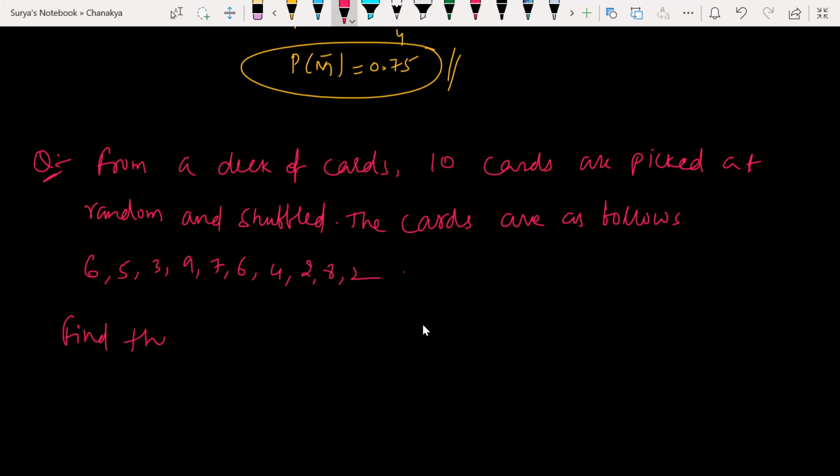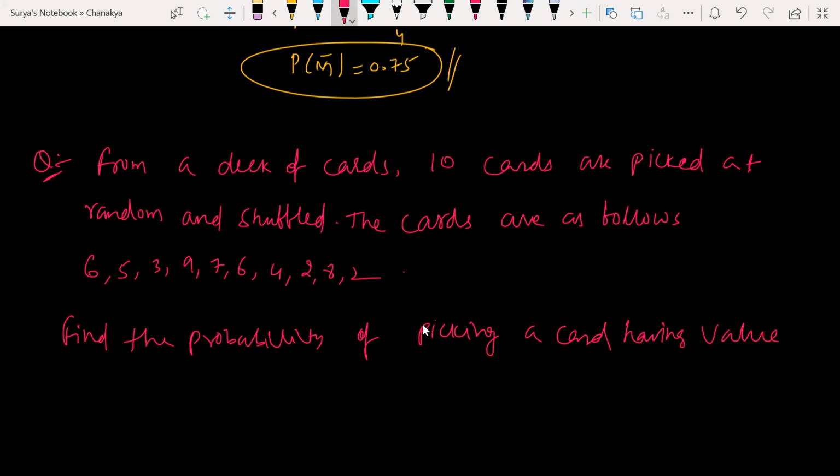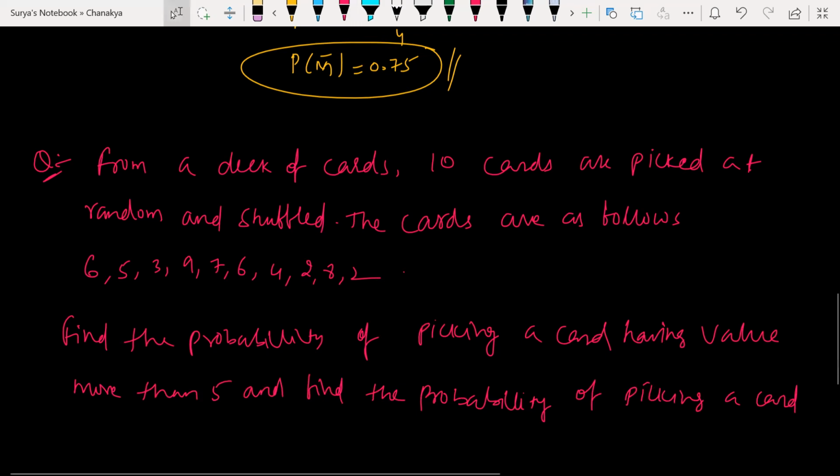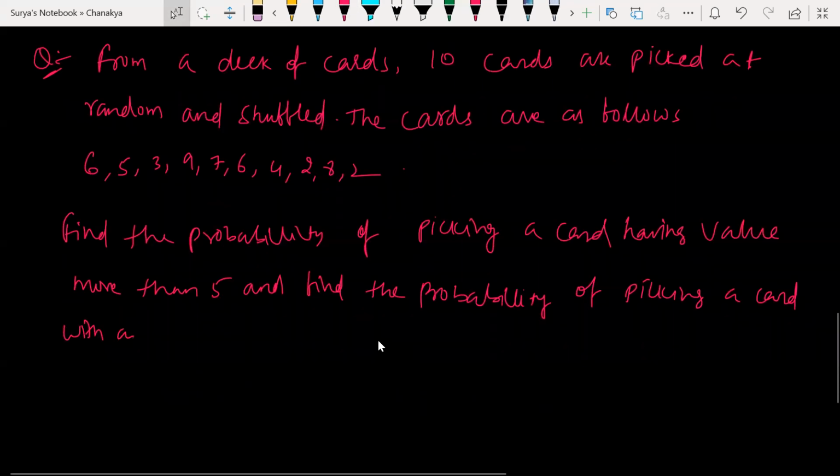What is it asking? Find the probability of picking a card having a value more than 5, and find the probability of picking a card with an even number on it.